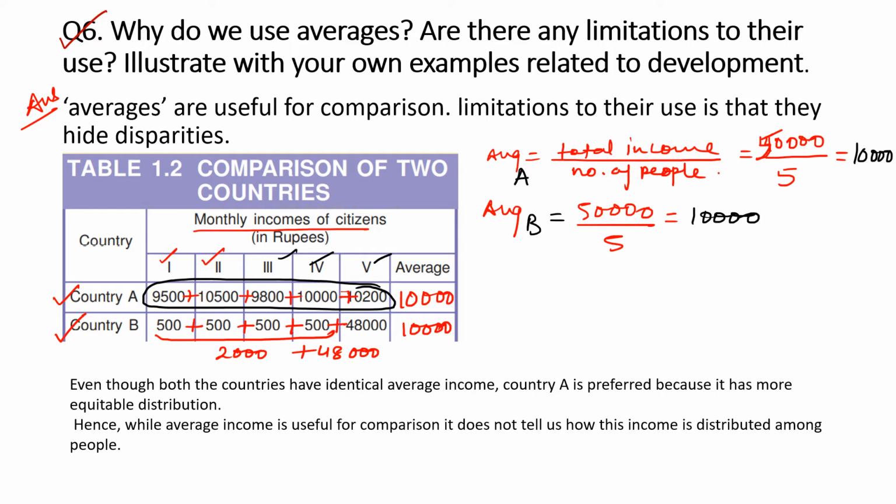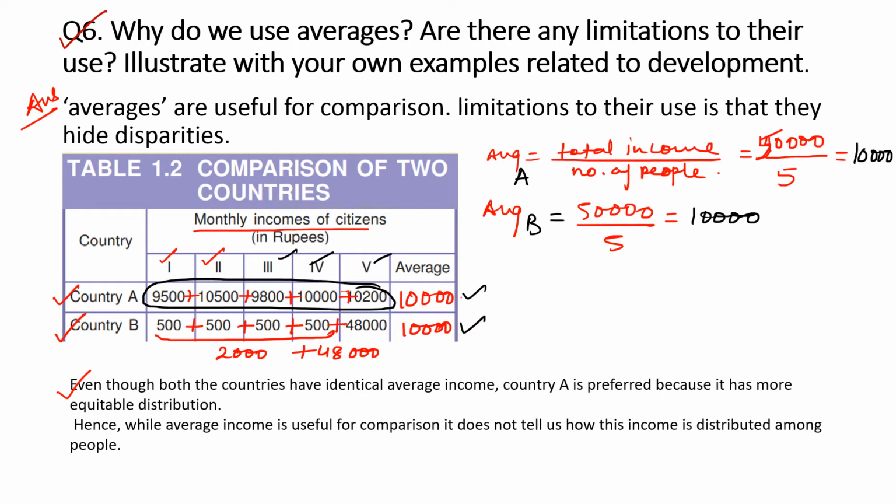Okay, so even though both the countries have identical average income, that is 10,000 and 10,000, country A is preferred. Why is country A preferred? Because it has more equitable distribution.